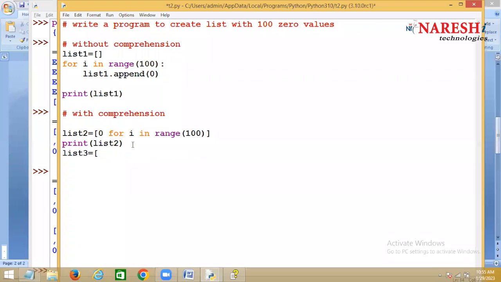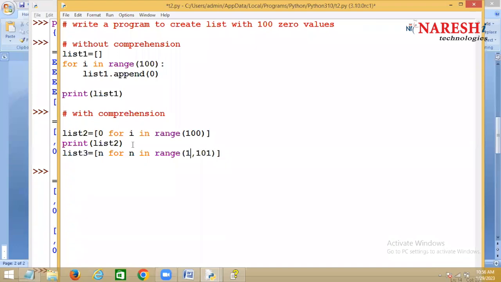Instead of this, you'll say list 3, I want a list with 1 to 100. Use for n in range of 100, and add n into the list. So what is the first one? Sorry, 1 to 100, so range of 1 comma 101.